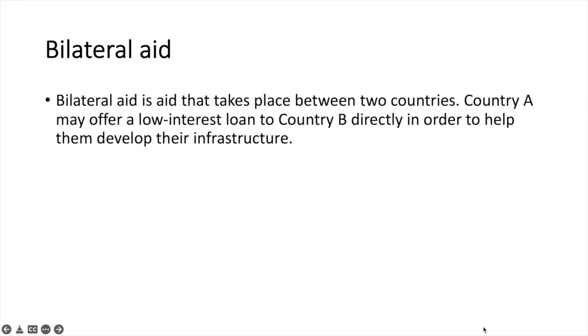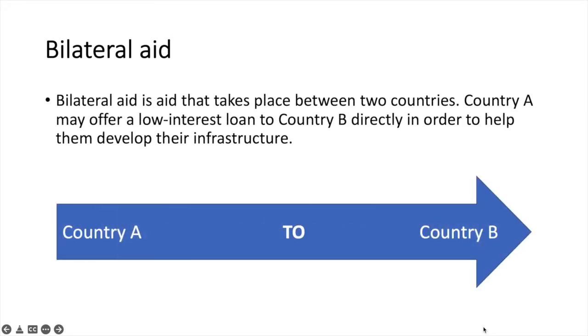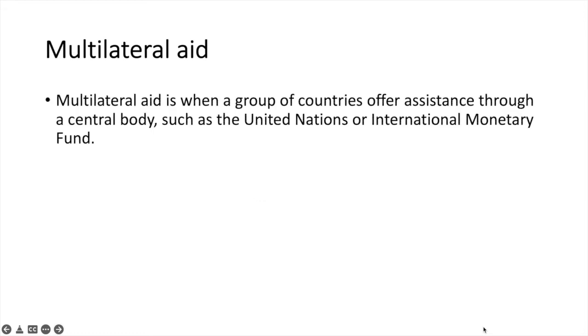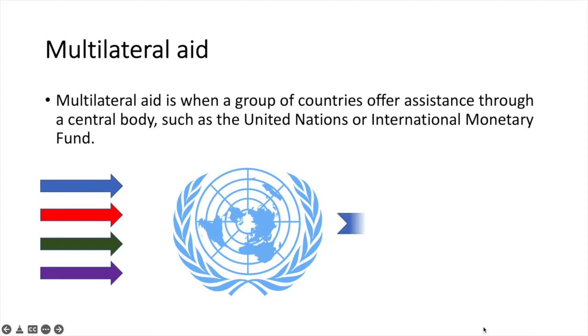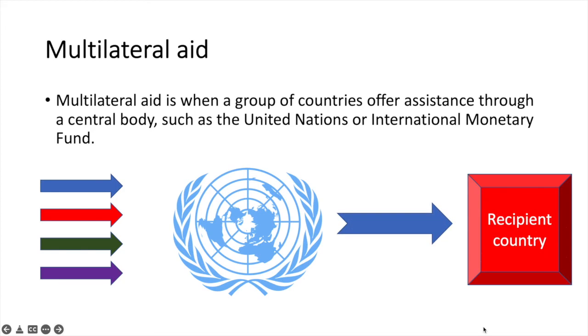Bilateral aid is aid that takes place between two countries. For example, country A may offer a low-interest loan on favorable terms to country B directly in order to help them develop their infrastructure. Multilateral aid is when a group of countries offer assistance through a central body such as the United Nations or the International Monetary Fund. The United States is one of many contributors to various multilateral organizations, including the UN, IMF, and World Bank. Collectively, these countries contribute funding to support projects in various countries in need of aid and assistance.